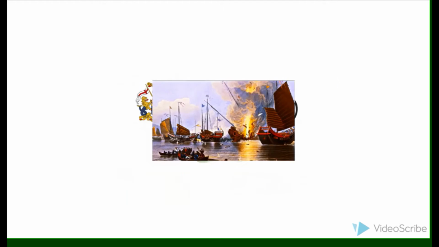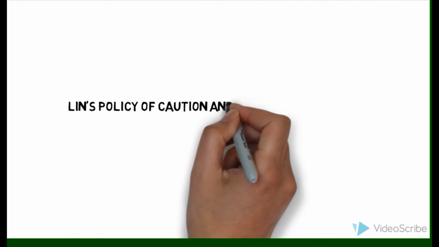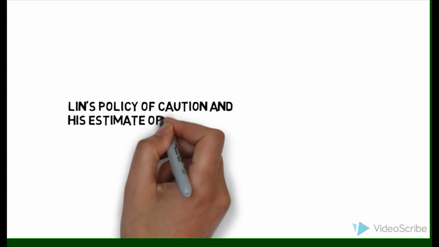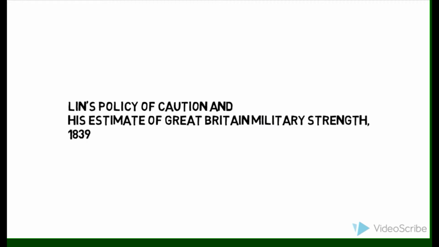Lin's policy of caution and his estimate of Great Britain's military strength. In 1839, the commissioner for Canton, as said above, was a man called Lin Zexu. He was opposed to the Opium War despite popular opinion in China.